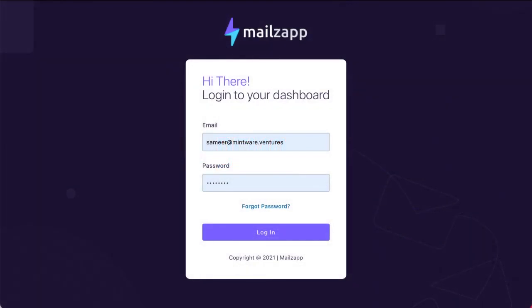Hi, everybody, and we are super excited to show you this demo of our flagship autoresponder, which is artificial intelligence powered, and it's called Mailzapp. So let's dive straight in.